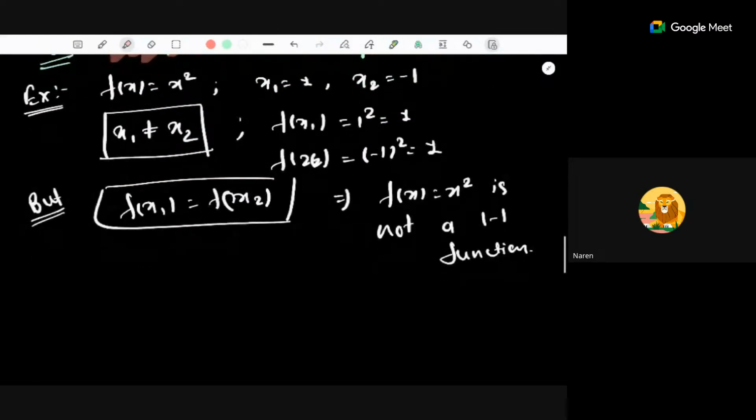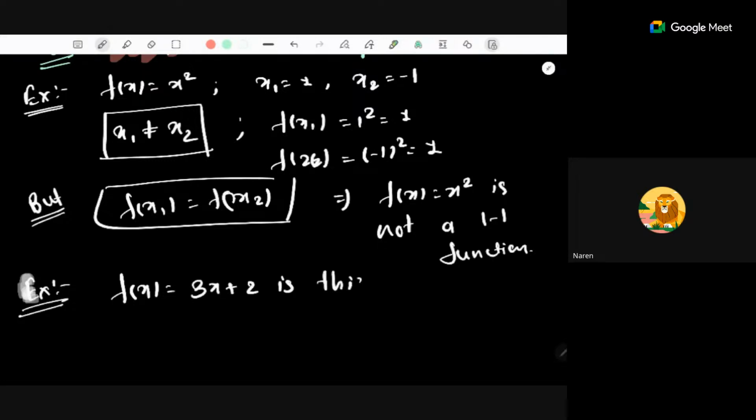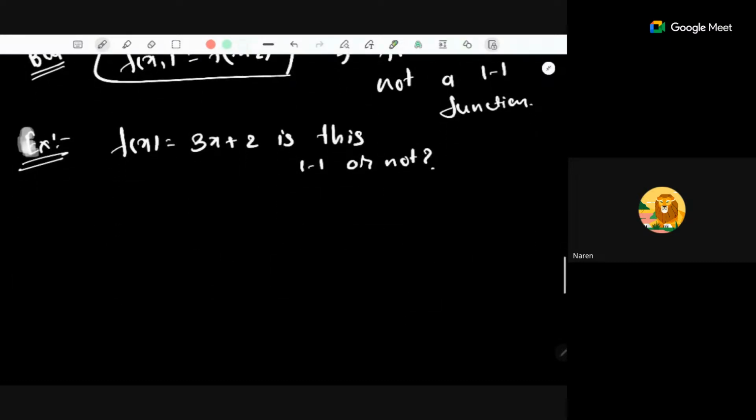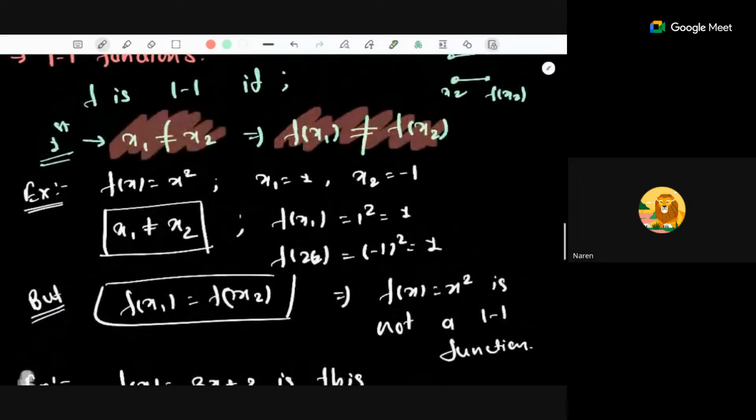Okay, so for example, I'll take another simple example. Suppose someone asks you, f of x is equal to 3x plus 2. Is this a 1-1 function or not? It seems like this is the equation of a line, so it may be 1-1. But can we prove whether it is a 1-1 function or not? For that, you have to prove the statement.